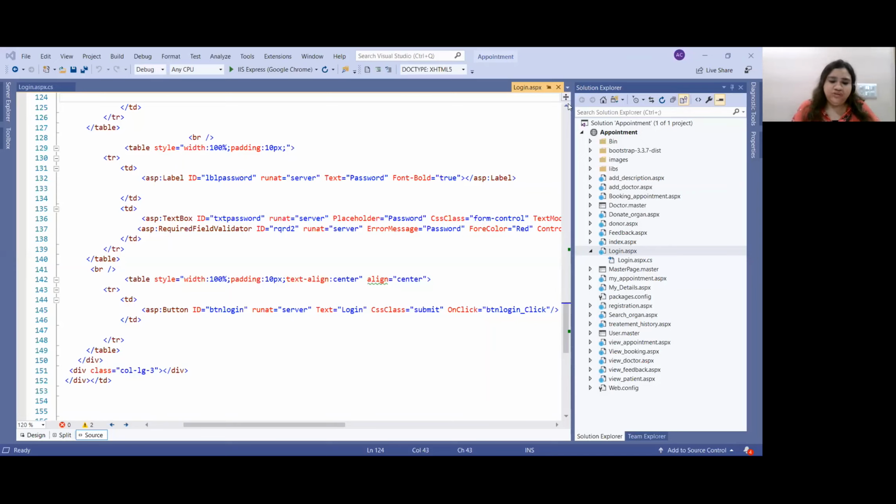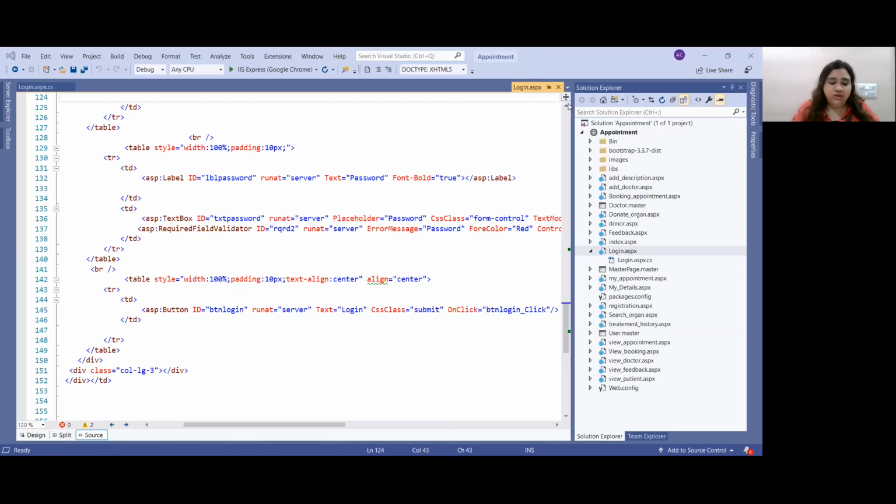Since there are 3 modules in our project, we have included 3 master pages in our website or portal, one for each of the 3 modules: admin module, doctor module, and patient module. Why do we have master pages? We have used master pages as they provide templates for other pages in your web application. Master pages define the look, feel, and standard behavior that we want for a group of pages or for all the pages in the application.